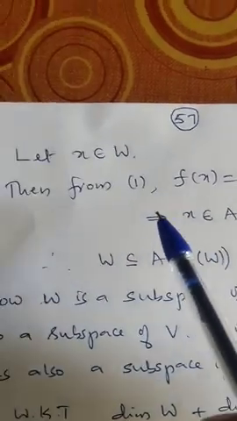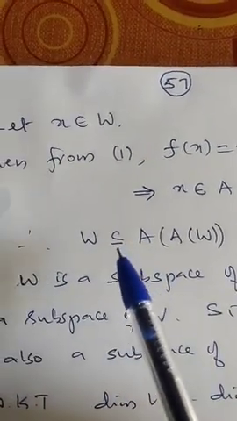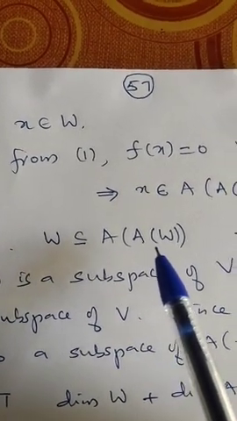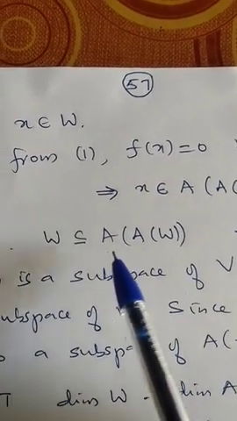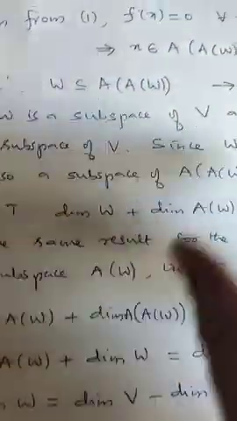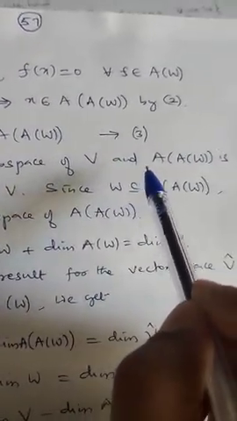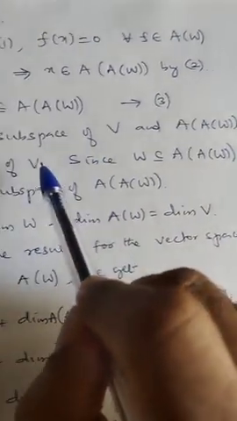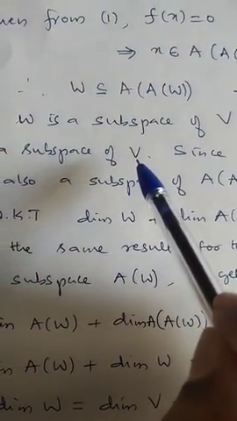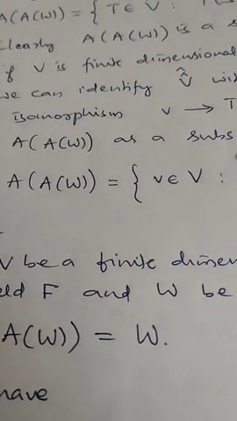Okay, therefore x belongs to W implies x belongs to the second annihilator of W. Therefore W is a subset of the second annihilator of W. One part we have proved. Okay, you call this number 3. Now to prove the converse, W is a subspace of V, and the second annihilator of W is also a subspace of V because it contains the elements of V only. Therefore it is also a subspace of V.